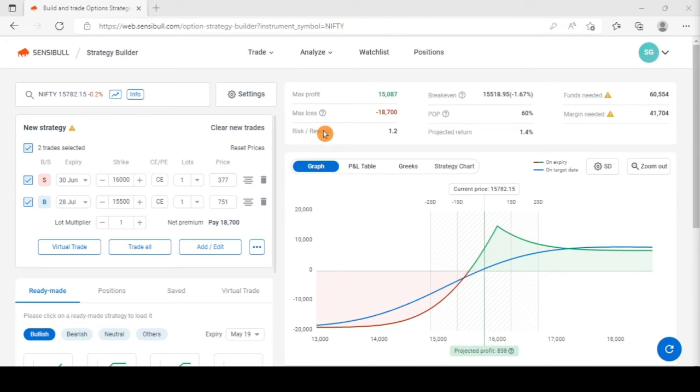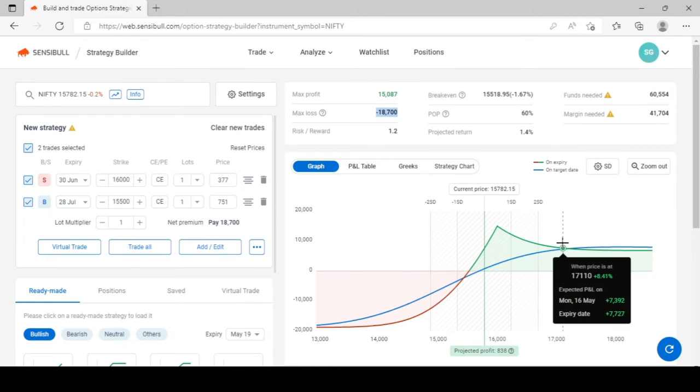So what is important from this is that we know the spread, how much we are paying, and how much is the max loss. And of course, if the market goes upwards, you will be making a profit if you have chosen the right spread.